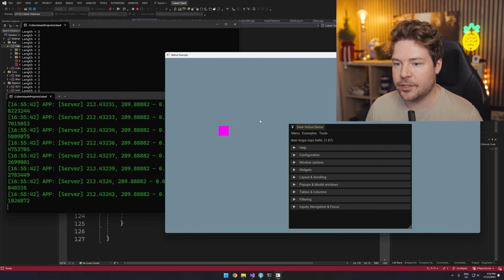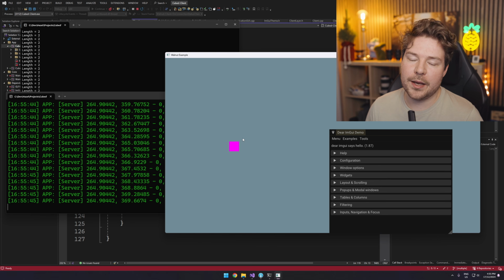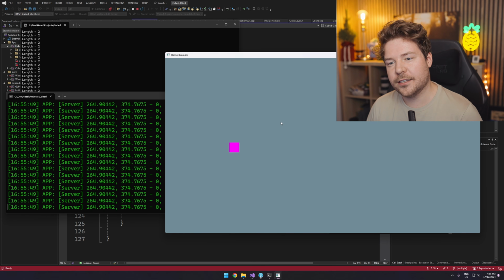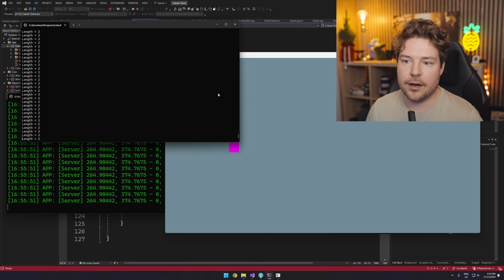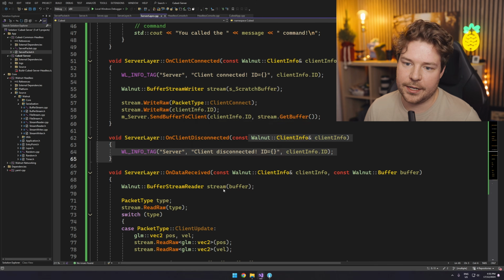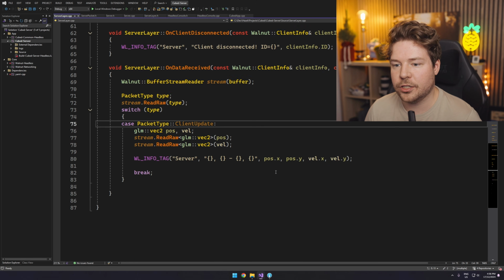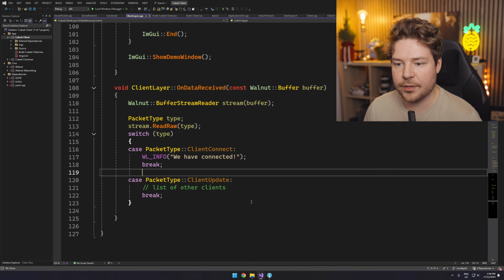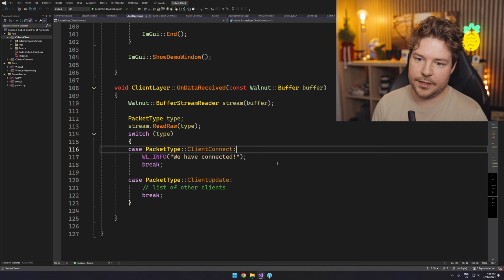Now, the only thing that we really need to change is we need to be able to connect with more than one client, and then in all the clients, we should see the other clients, right? So this is where that's important. Now, unfortunately, we are also printing length 2 everywhere. So I would really like to see if we have connected, if that got printed, and what our actual ID is. Because we are setting the ID from the server over, so let's have a look if we can see what it actually is here.